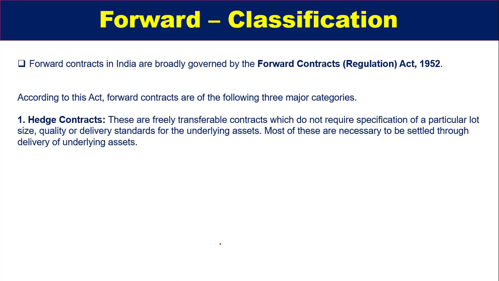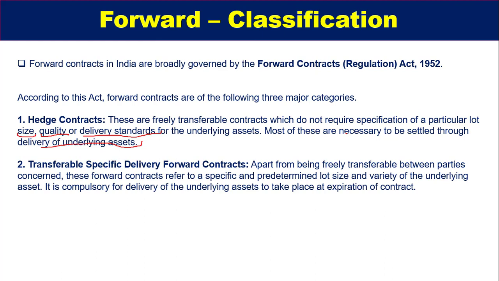Means there is no prior specification of the size of the contract, how much of the commodity they will contract, no quality talks beforehand, and no delivery standard prefixed for the underlying asset. And most of these are necessary to be settled through delivery of underlying assets. This is the most important part. Every forward contract is to be settled through the delivery of the underlying asset at a future time at a pre-specified price.